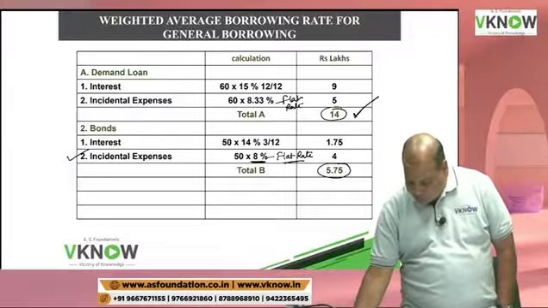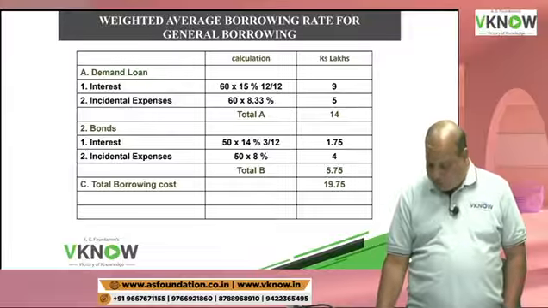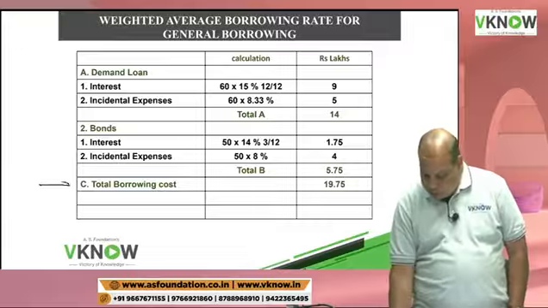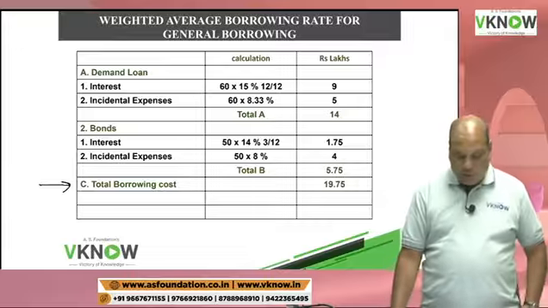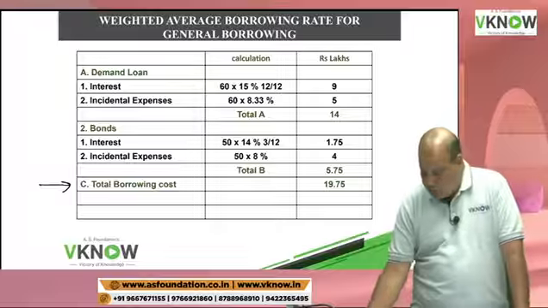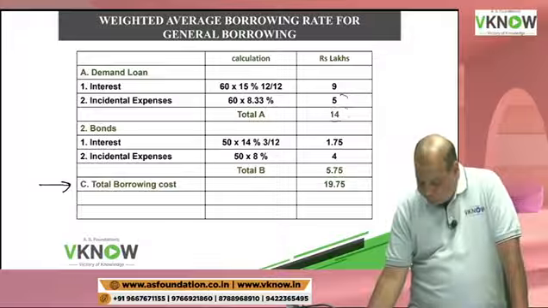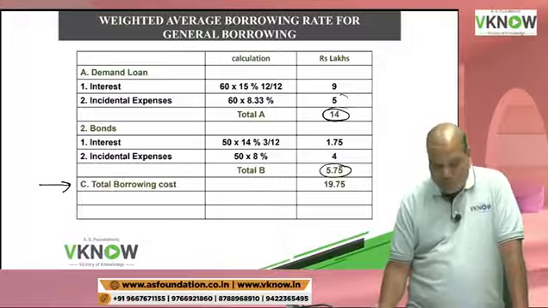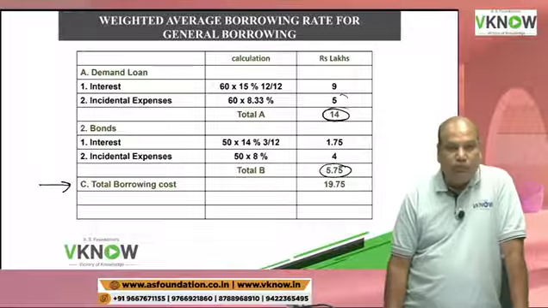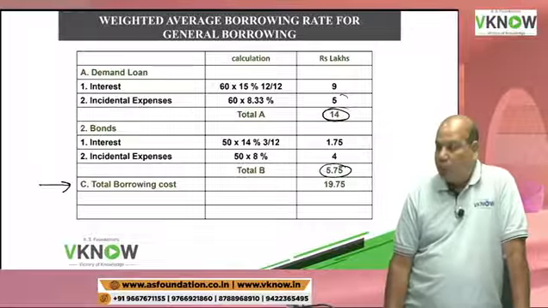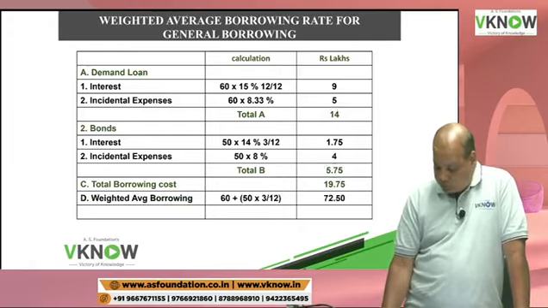Point number C, write down. Total borrowing cost will be 14 and 5.75. That is your 19.75.